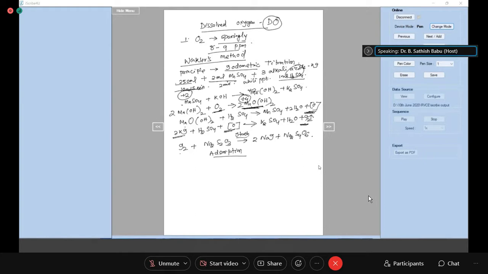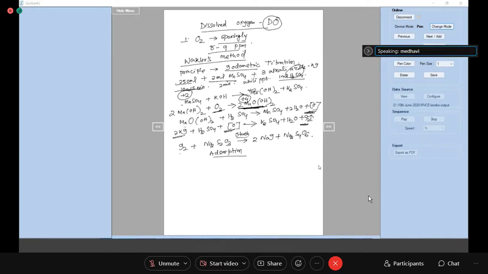When you shake it for 10 to 15 minutes, you get a precipitate of basic manganic oxide. Is it clear so far? Yes, ma'am, so far. The 2 minutes part, what is that for? Yeah, I'll tell. Okay, you are here with me up to the precipitate?